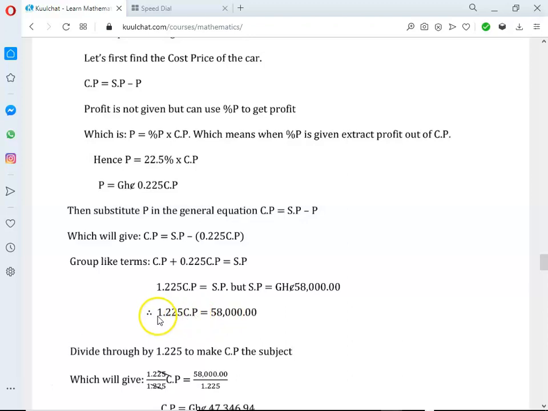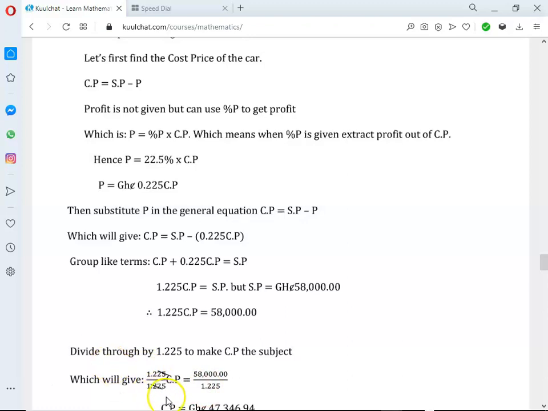Here we divide through by 1.225. So that's the division, which gives us 1.225 divided by 1.225 times cost price equals 58,000 divided by 1.225.